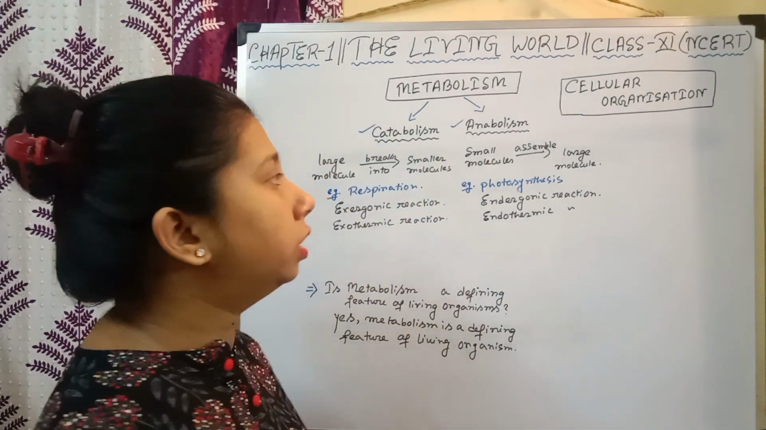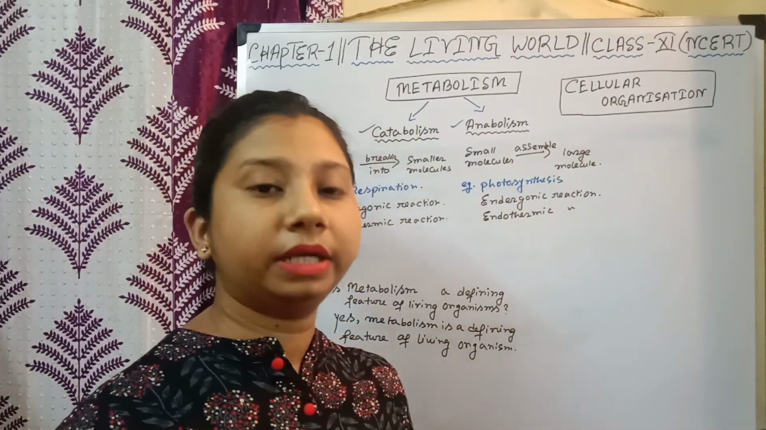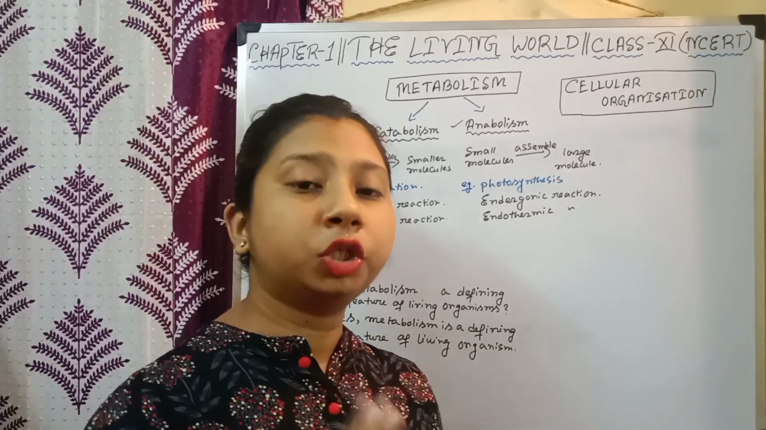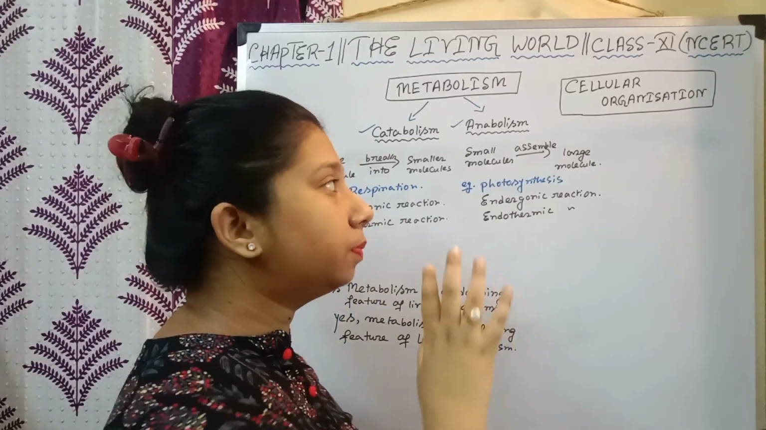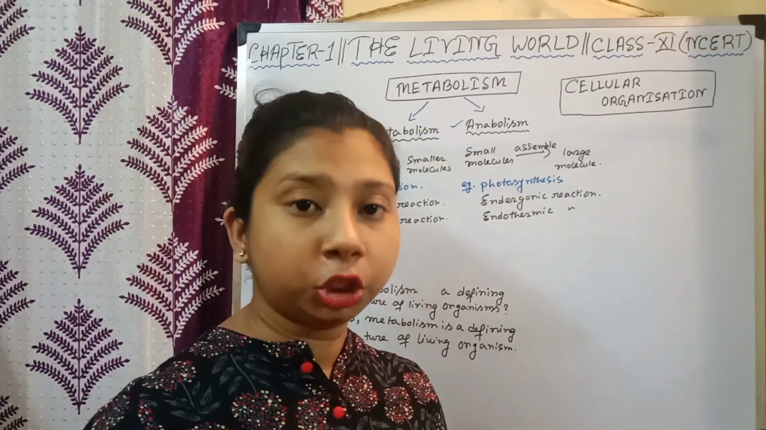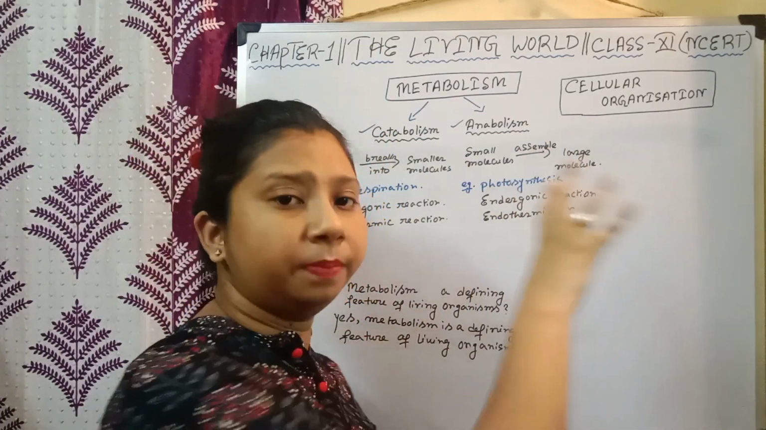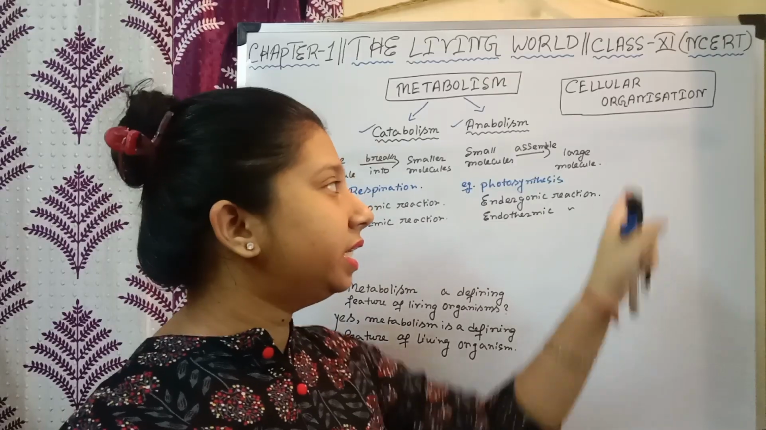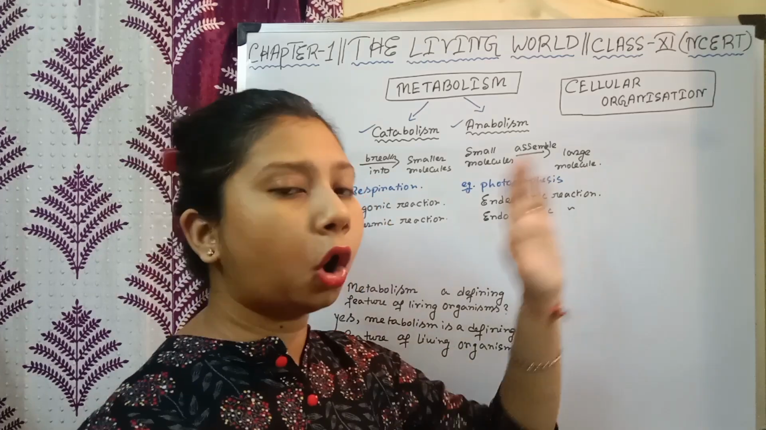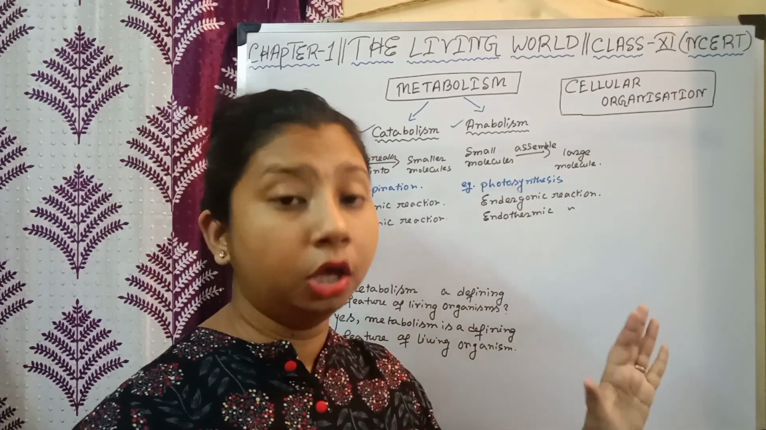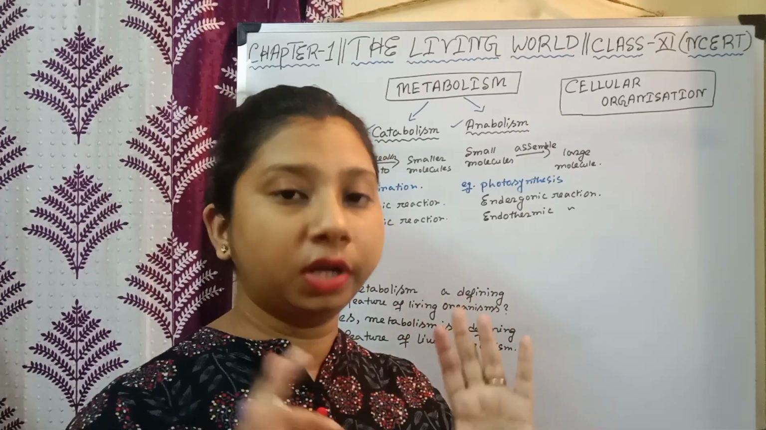Now moving on to cellular organization. What is cellular organization? I have also told you that living organism means there must be presence of cell. It may be unicellular or multicellular, but presence of cell is very much essential for an organism to be called living, correct? Cellular organization means presence of cell, and this is also definitely a defining feature of living organism, because all living organisms are made up of cells. We also know that the cell is the structural and functional unit of living organism.